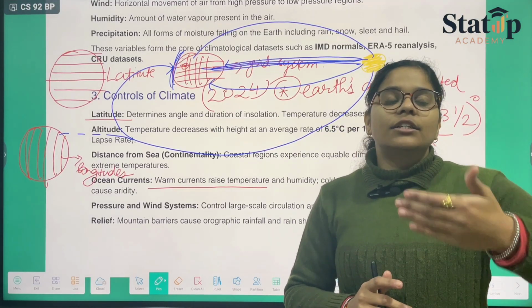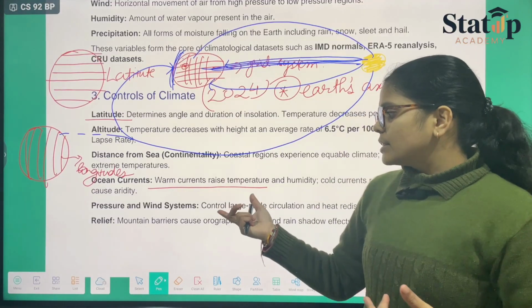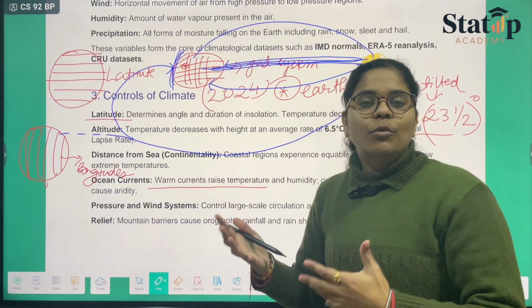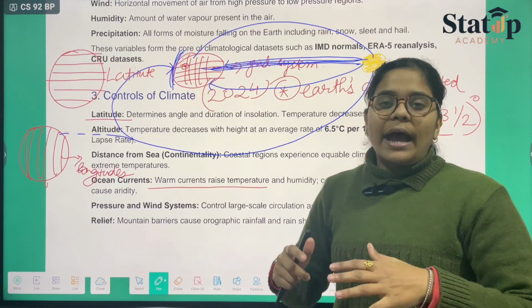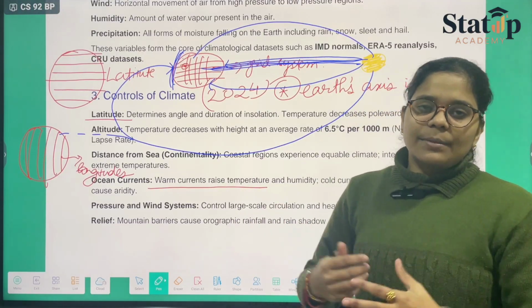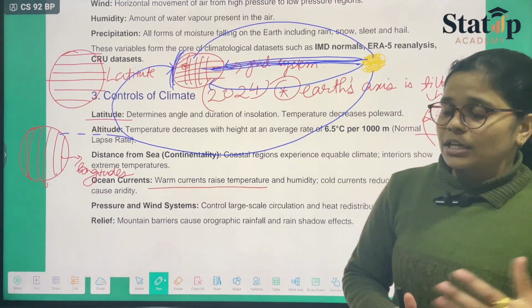And again, there are certain sorts of winds that you can study, like in which month which wind flows, like Loo and cyclones and various other types of winds. So we shall be discussing that.